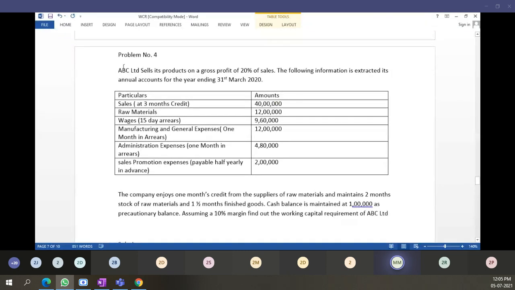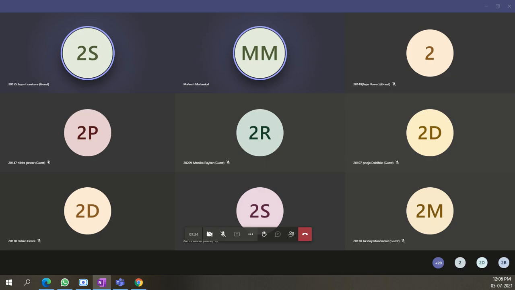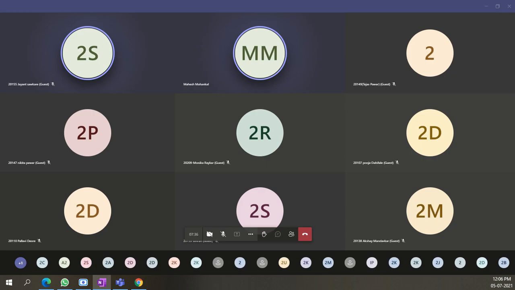Problem number 4 we have started in last session. I'm again going to read the problem, then we will start. Today this is a half problem and another one problem. Two problems we have to cover.